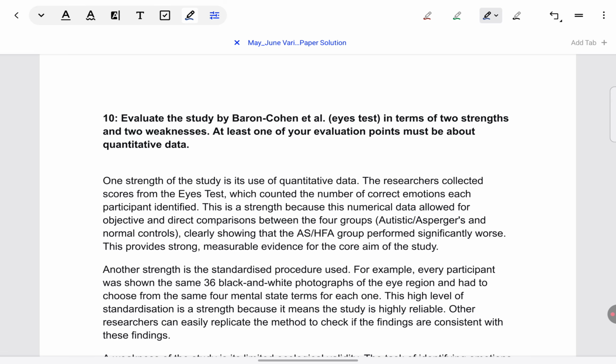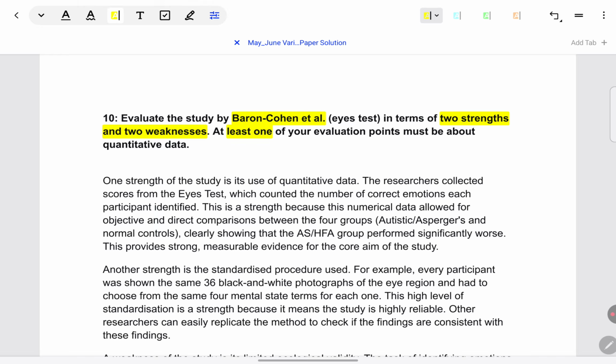Now, let's come to the 10 marker. The 10 marker also has a very fixed wording. They name one study. Here they've named Baron-Cohen et al. Then they ask for two strengths and two weaknesses of that named study. It's fixed, just the name of the study changes. And they give an inclusionary criterion in this case, not an exclusionary one.